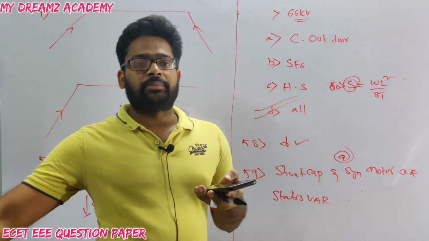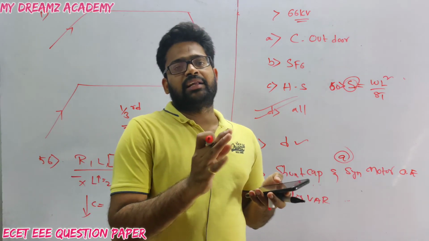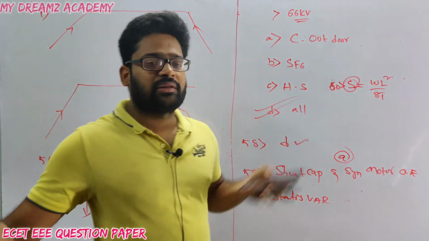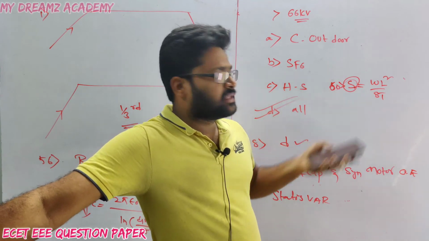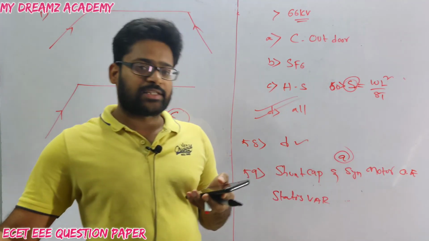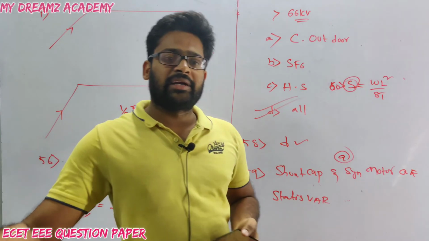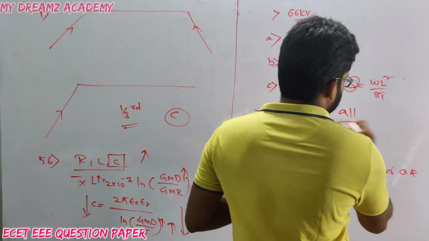Conductor material, yes, this is correct. For one material the weight is different, for another material the weight is different, so it depends on the weight of the conductor. Next, tension in the conductor, yes, it depends upon the tension. Option B is also correct. Next, transmission line span L, it also depends upon the value of L. So all of the above is the correct answer.